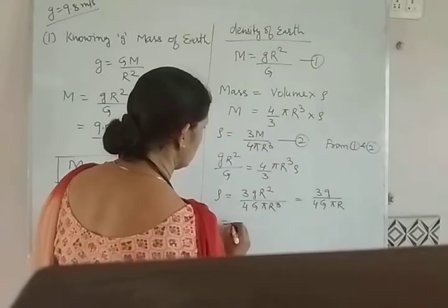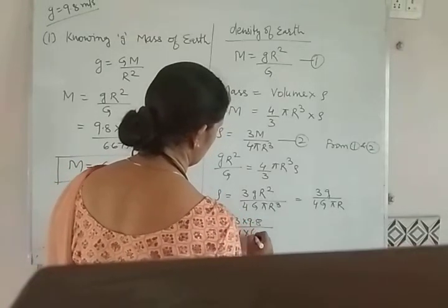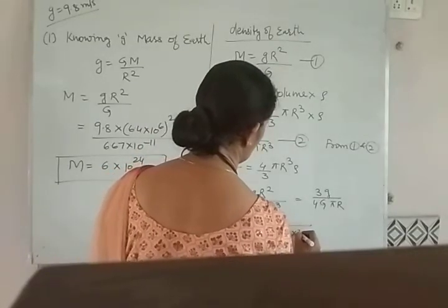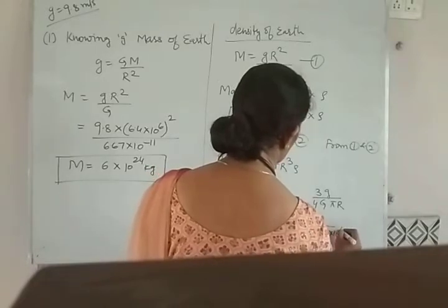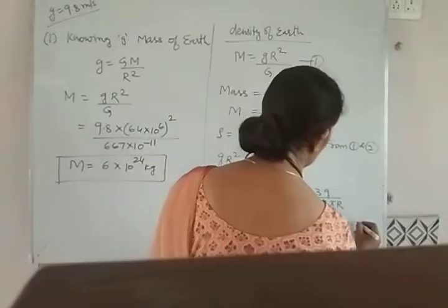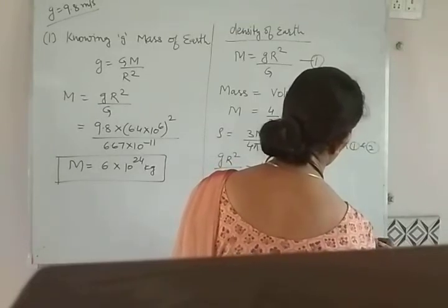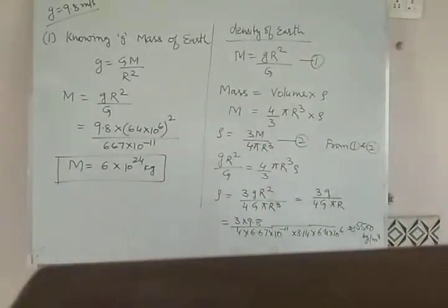By putting these values, 3 into 9.8, 4 into 6.67 into 10 raised to power minus 11 into 3.14 into 6.4 into 10 raised to power 6, the value comes out to be 5500 approximately kg per meter cube. So by knowing the value of g, we can have the calculation of mass of earth as well as the density of earth. You can note these points.